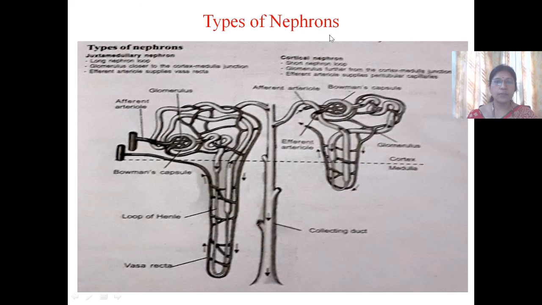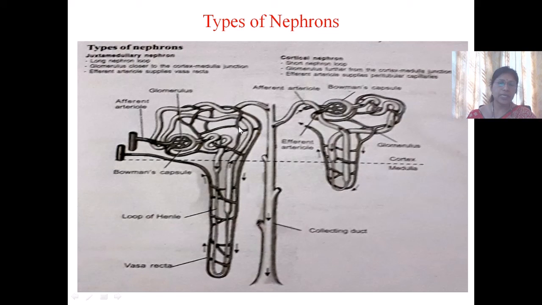There are two types of nephrons in the human kidney. One is the cortical nephron and the other is the juxtamedullary nephron. Cortical nephrons are short. They are mostly present in the cortex region, about 85%, and their loops of Henle extend only up to the periphery of the medulla.